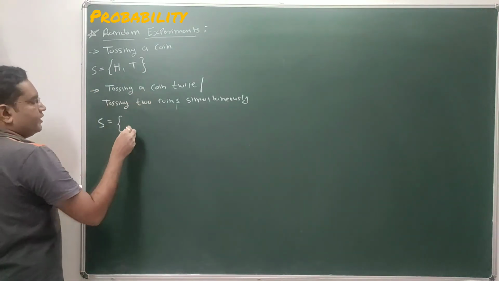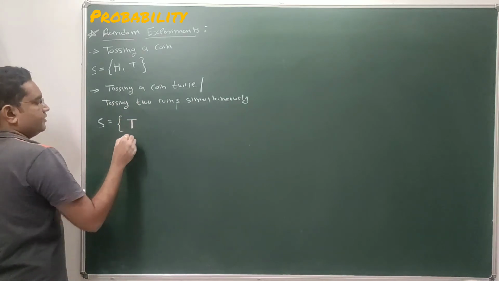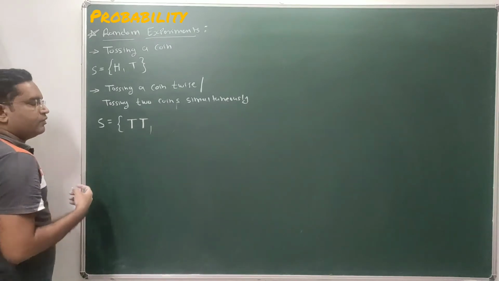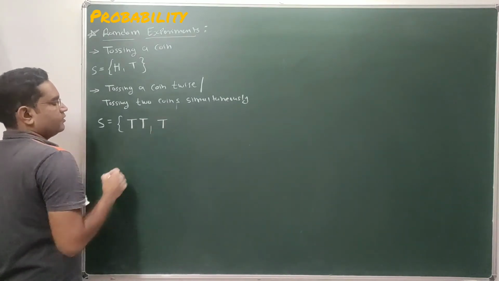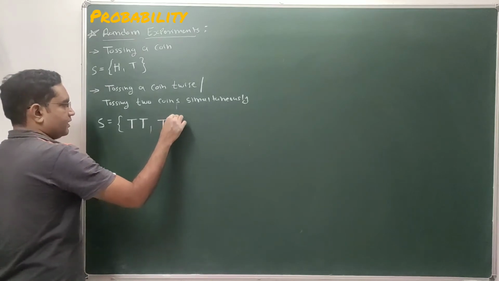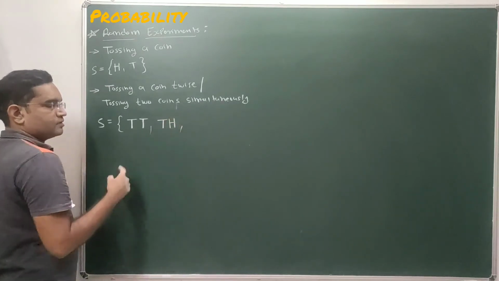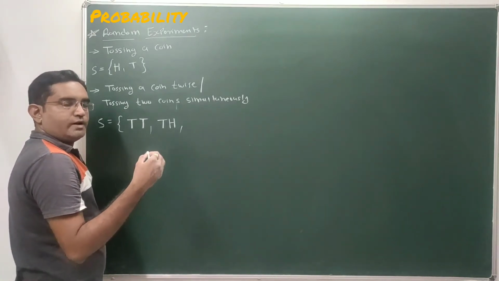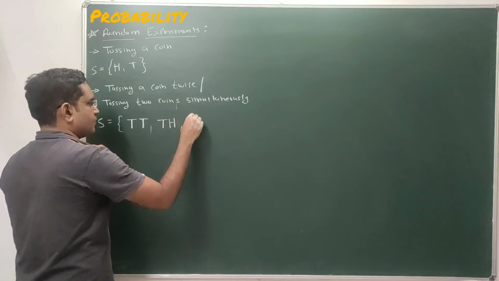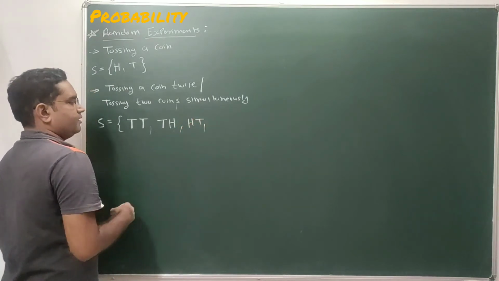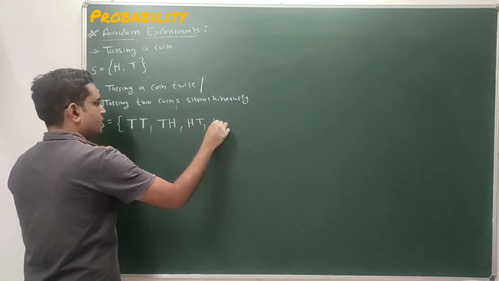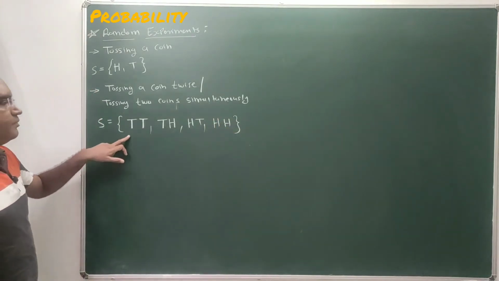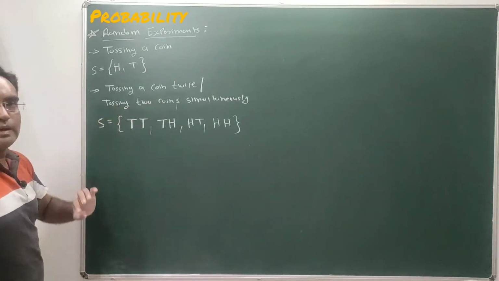If we toss one coin twice, suppose first time we get tail and second time we get tail, that is the first possible outcome. Second possible outcome, first time we get tail, second time we get head. Third possible outcome, first time we get head, second time we get tail, and the fourth possible outcome is HH. Done. So this is the same sample space for tossing two coins simultaneously.